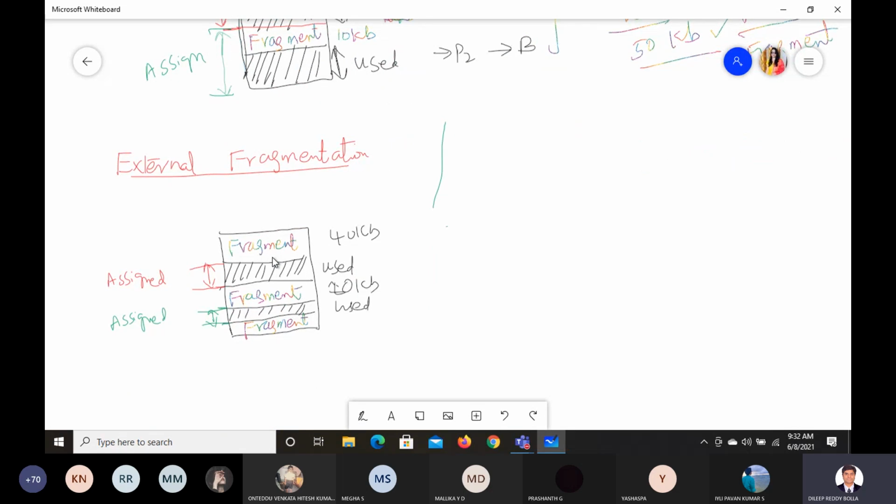Even if you do variable allocation, we are able to get fragments. Even if we do fixed allocation, we are going to get fragments. So the fragmentation problem is not getting avoided. Why is it called external?